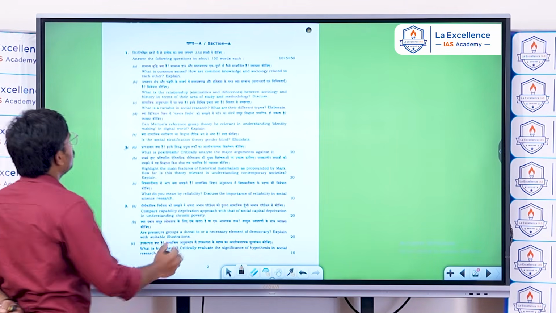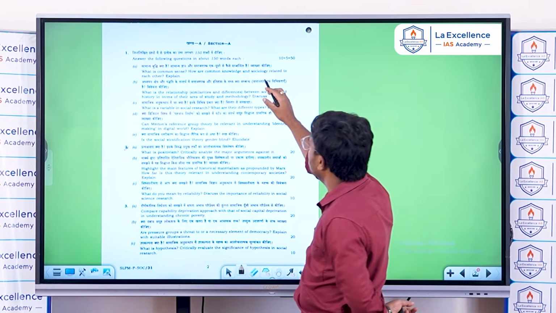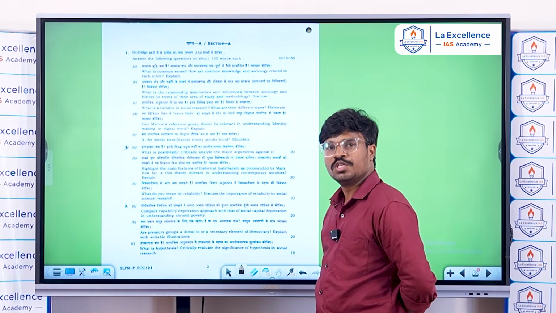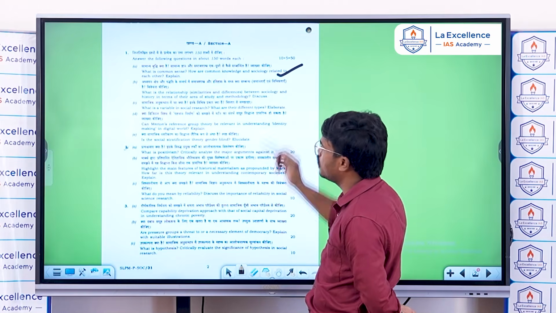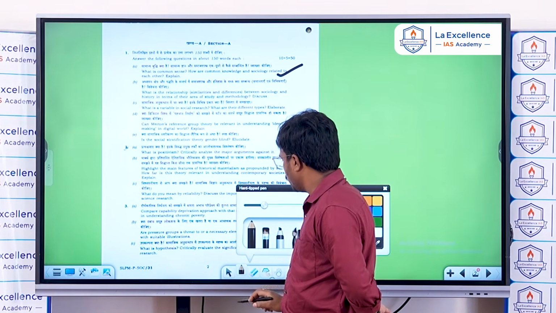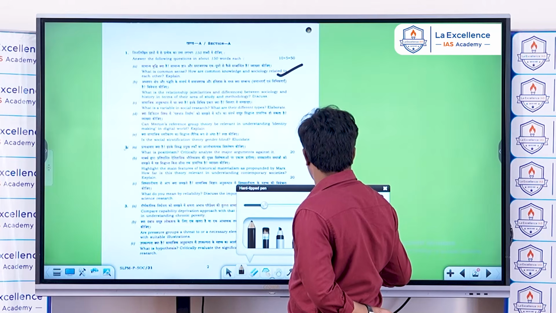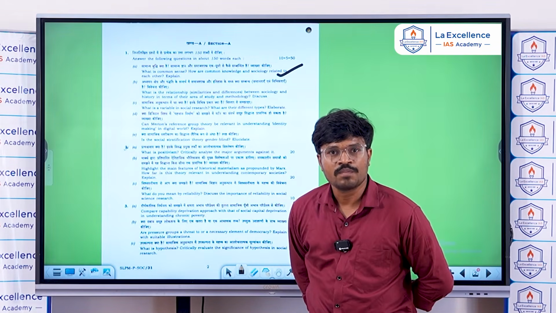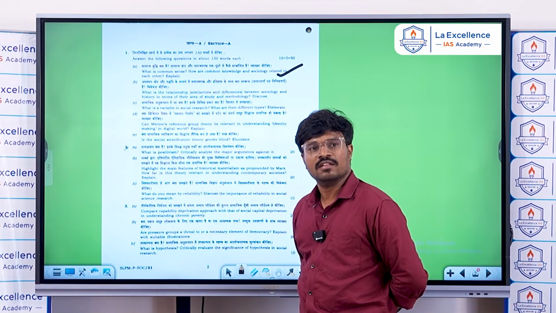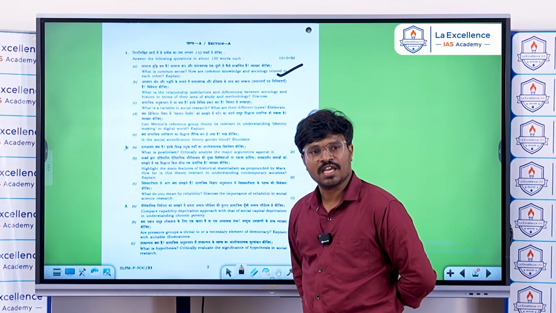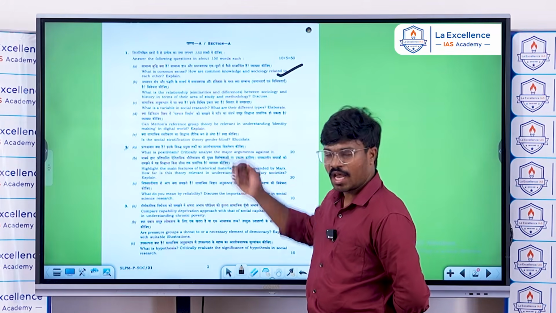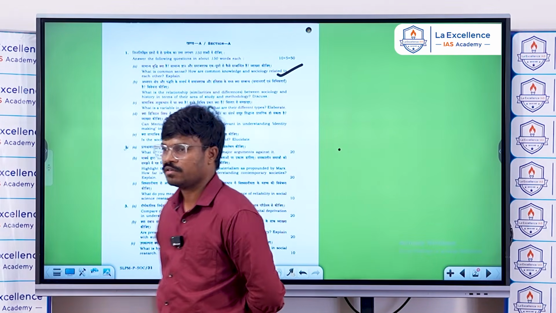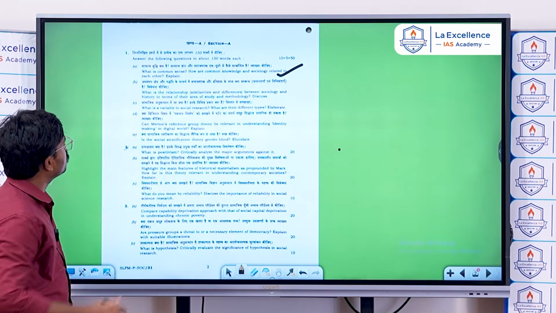Look at the first question: what is common sense, and how are common sense knowledge and sociology related to each other? This is a foundational and easy question, and it has been repeated not once, but for almost the last 15-20 years. Again and again, the same question is being asked. It is an easy question, and I'll come to the explanation part. Just understand the pattern of this question.